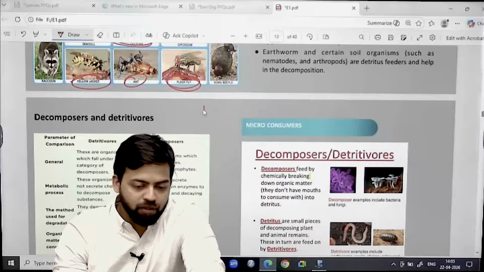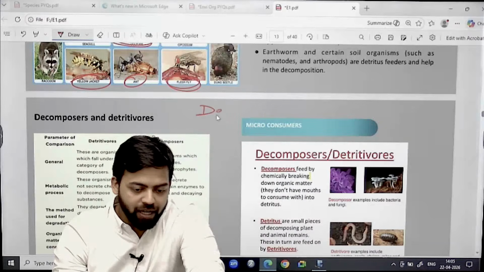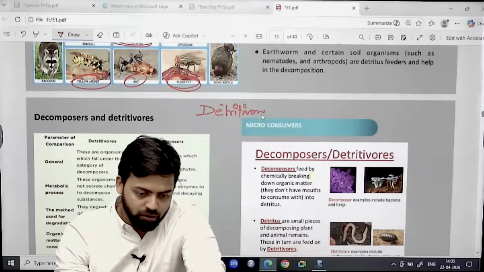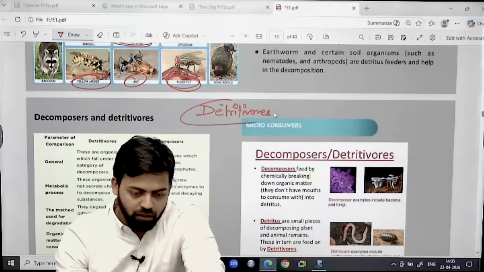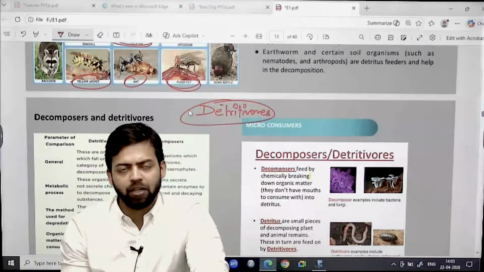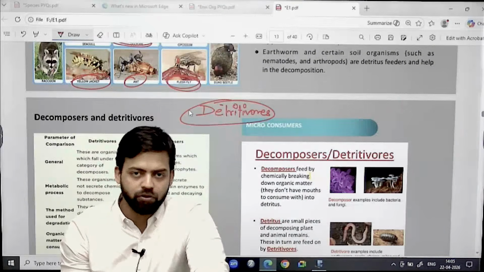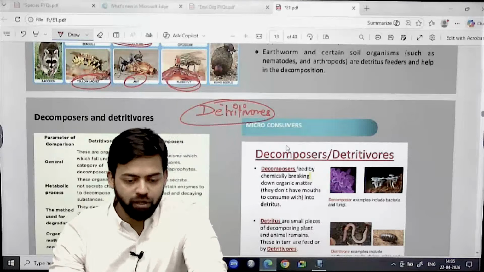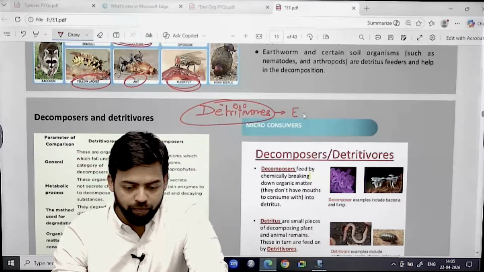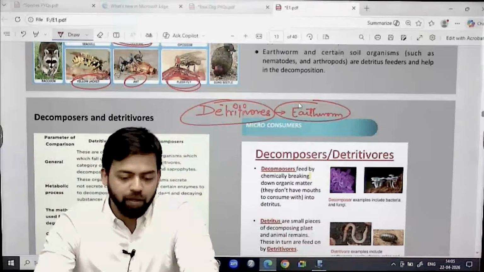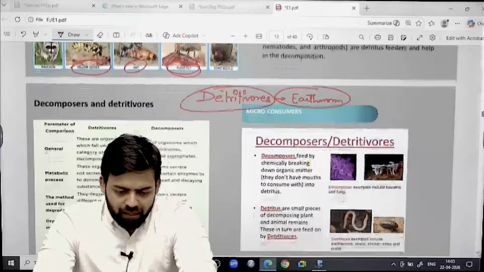And micro consumers, decomposers, are basically known as detritivores. Okay, the small ones, the micro consumers, micro scavengers are considered as detritivores. Macro are known as scavengers, right? So here you can write an example of earthworm. Earthworm will be considered as an example of detritivore.